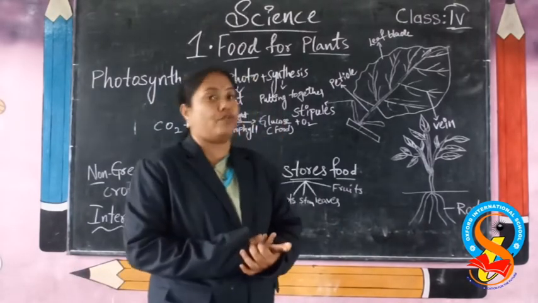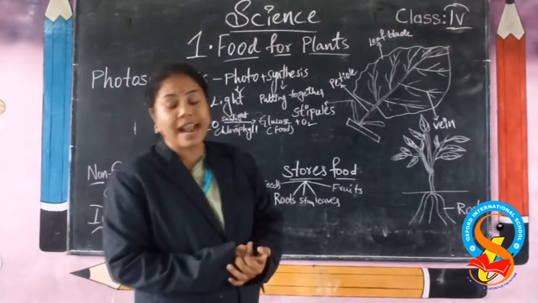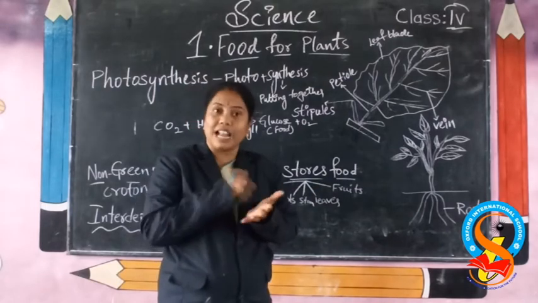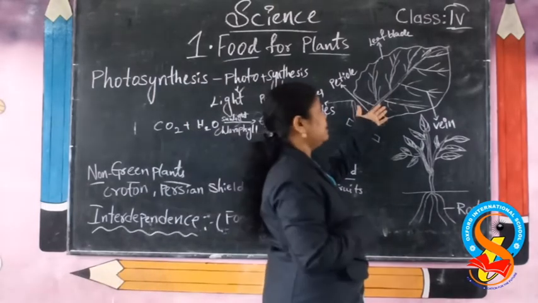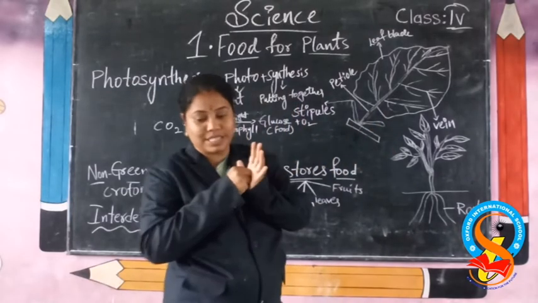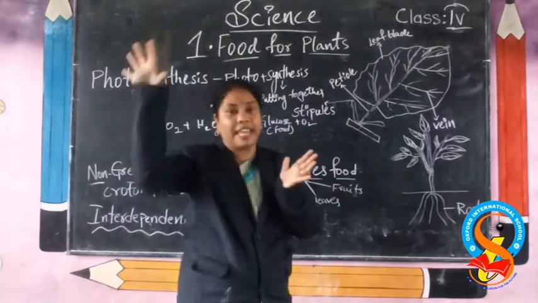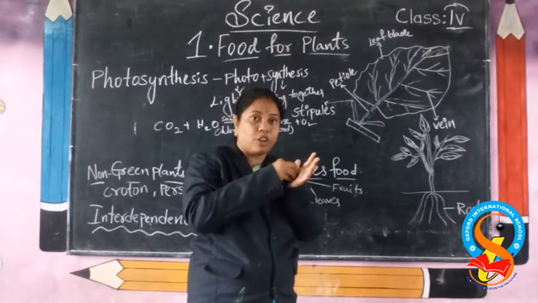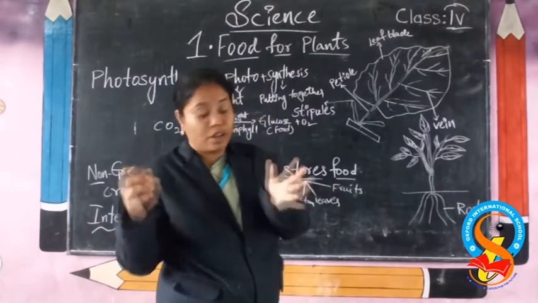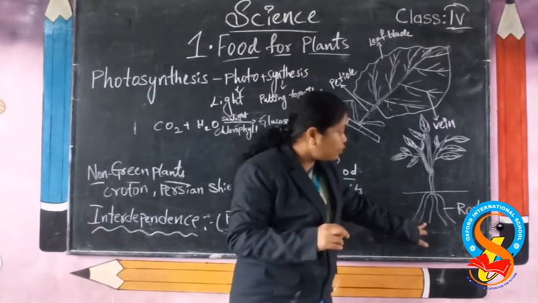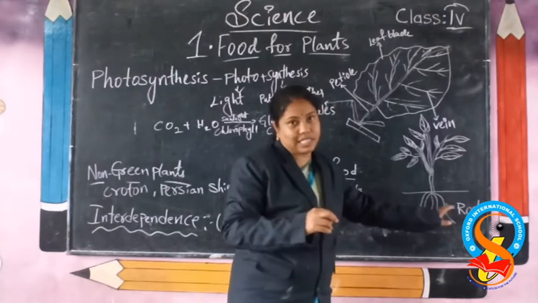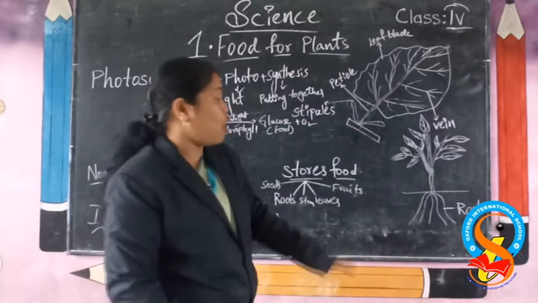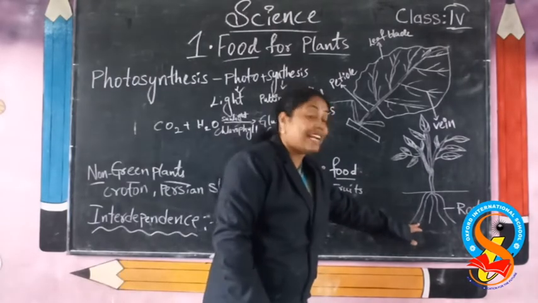And it happens in the presence of chlorophyll also. Okay? It traps the sunlight. This chlorophyll, what will it do? It traps the sunlight. The leaves will trap the sunlight. It stores and it takes carbon dioxide from the air, and also it will absorb water from the roots, and nutrients from the soil.